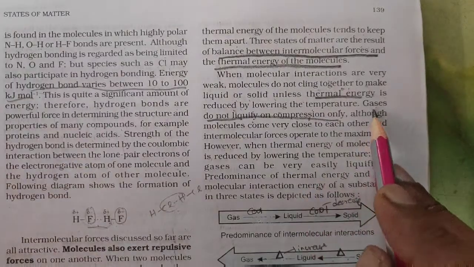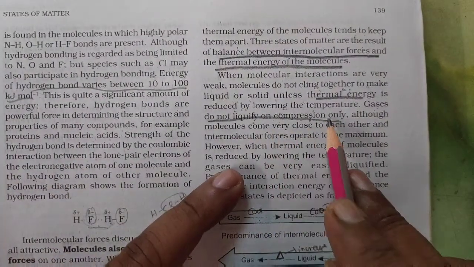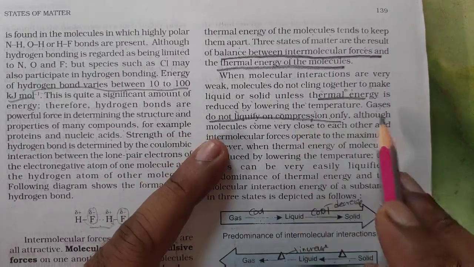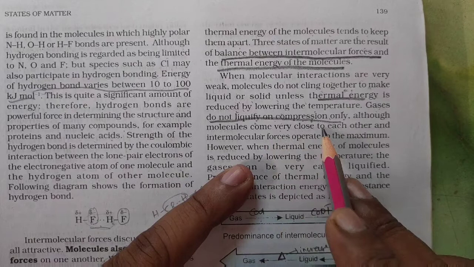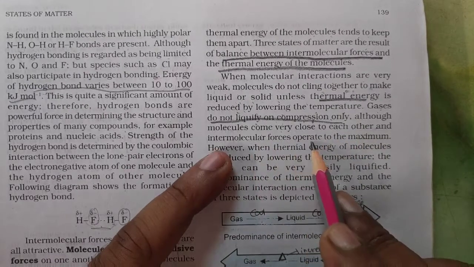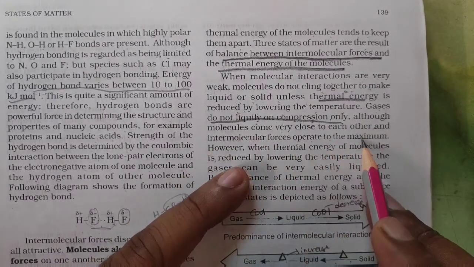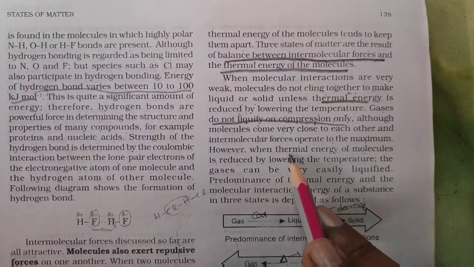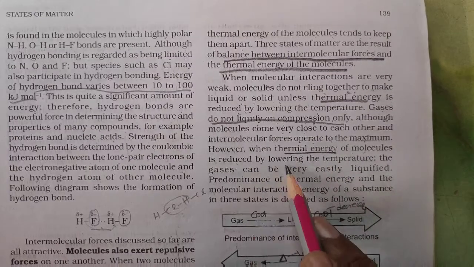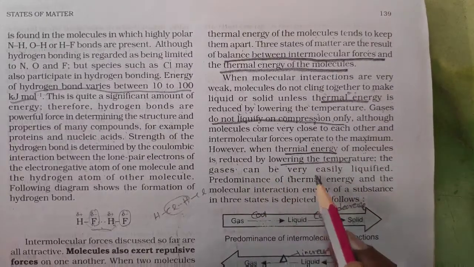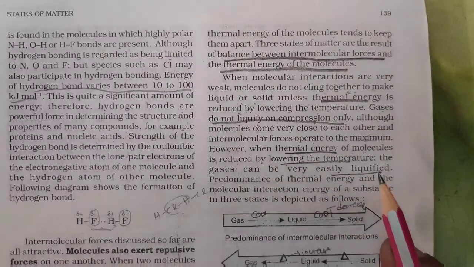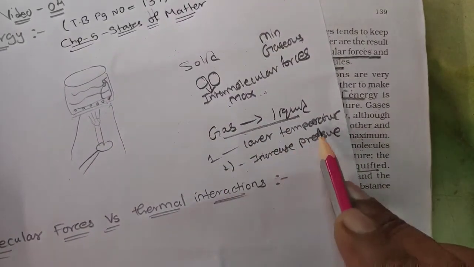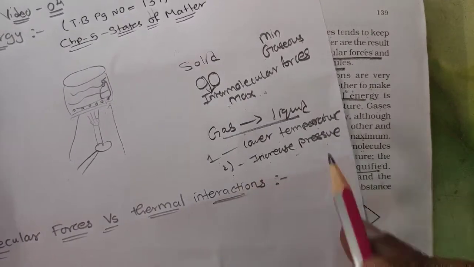So here what is given? Gases do not liquefy on compression only, compression meaning applying pressure, you have to reduce temperature also. Although molecules come very close to each other and the intermolecular forces operate to the maximum, when thermal energy of the molecules is reduced by lowering the temperature, the gases can be very easily liquefied, right? So you remember these two conditions for a gas to be liquefied. First is lowering temperature and second is increasing pressure, right?